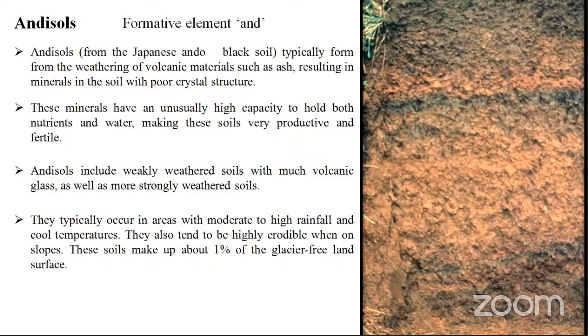In which area, and under which kind of climatic conditions, does this typically occur? Moderate to high rainfall and cool temperatures. They also tend to have high erodibility on slopes, because due to heavy rainfall you can see erosion. Only about 1% of the entire world has this type of andisols. So andisols means nothing but volcanic formed soils.